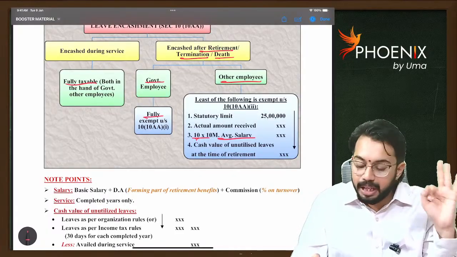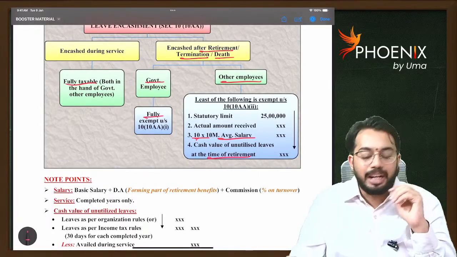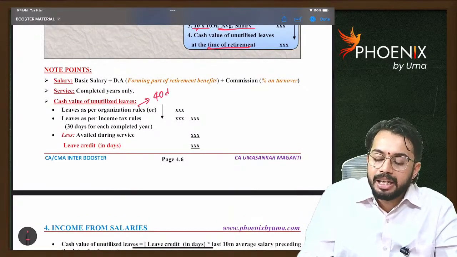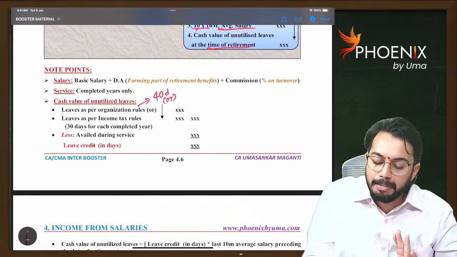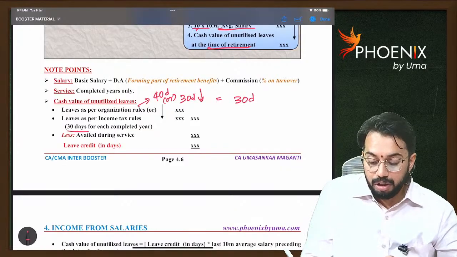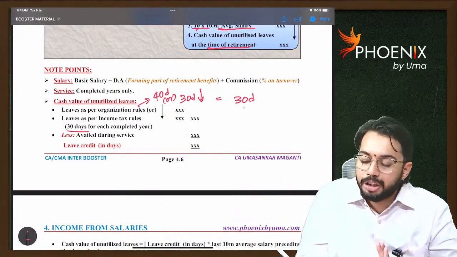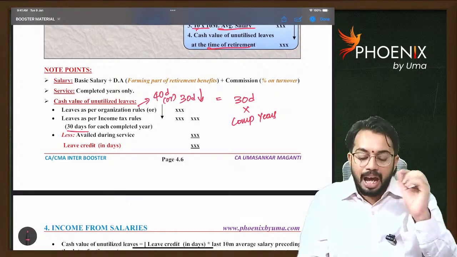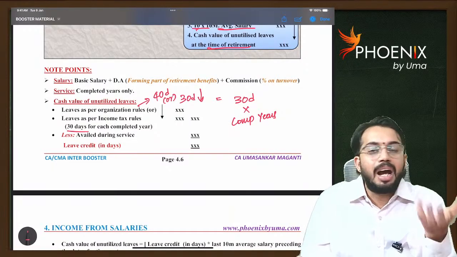That is step 3. Step 4, cash value of unutilized leaves at the time of retirement. How to calculate this? Let's say the organization gives 40 days leaves in a year. You should not consider 40 days. Take 40 days or the maximum allowed under income tax, 30 days, whichever is lower, so you will take 30 days per financial year. This 30 days should be multiplied with completed years. Thereby you will arrive at leaves given to the employee.